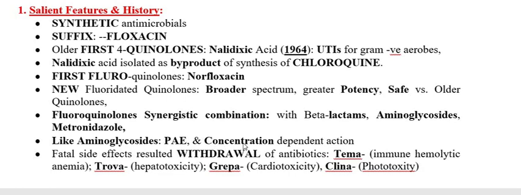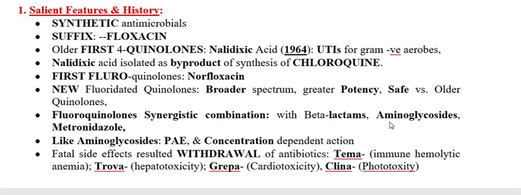Another interesting point was that their activity, similar to aminoglycoside, is concentration dependent. It means if you increase the concentration of the fluoroquinolones, their antimicrobial activity gets enhanced. This is very, very important. The aminoglycosides also possess the same type of property.